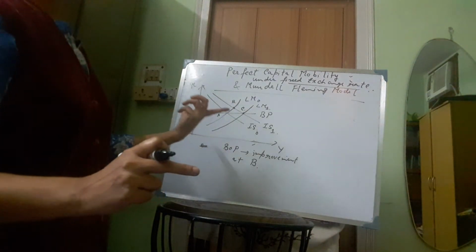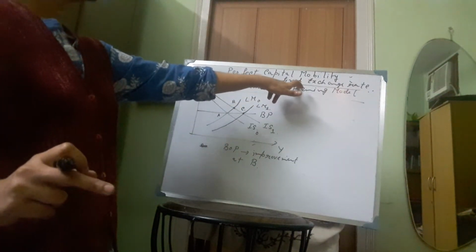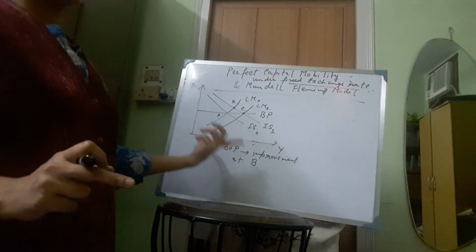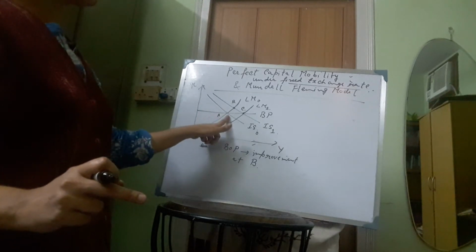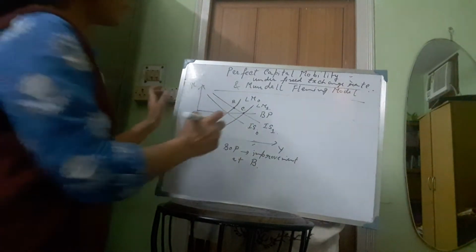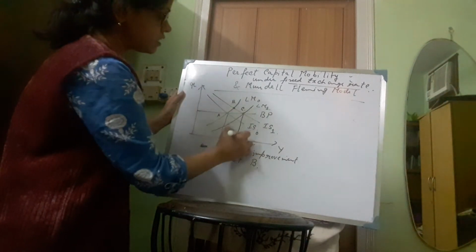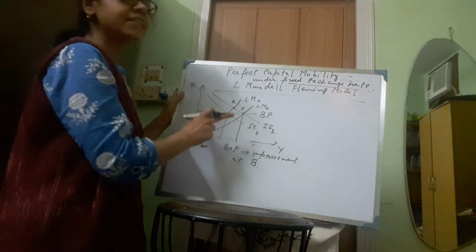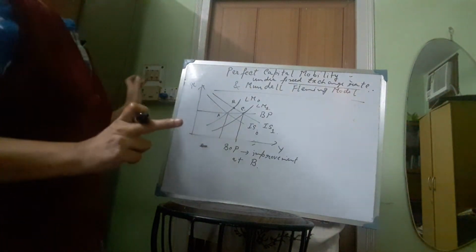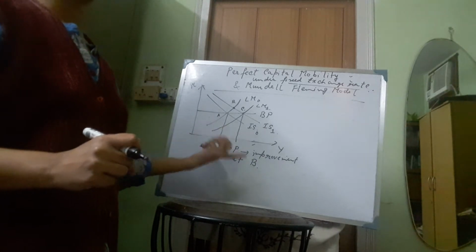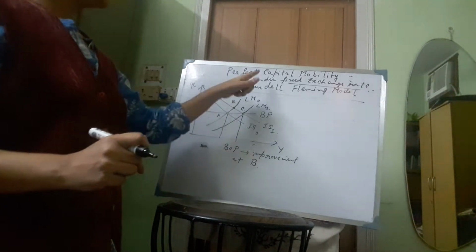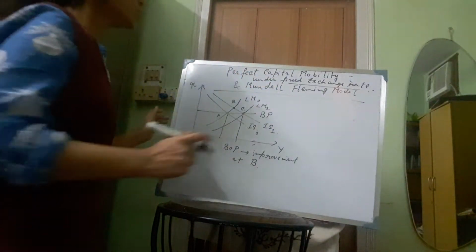So we can say that when there is a fixed exchange rate regime and we are considering expansionary fiscal policy, it will have a positive effect on the economy, because we are moving from point A to point C. At point A the level of income is this much, and at point C the level of income is higher. So there is an expansion of income as a result of expansionary fiscal policy. So we can say that expansionary fiscal policy is fully effective in case of perfect capital mobility.